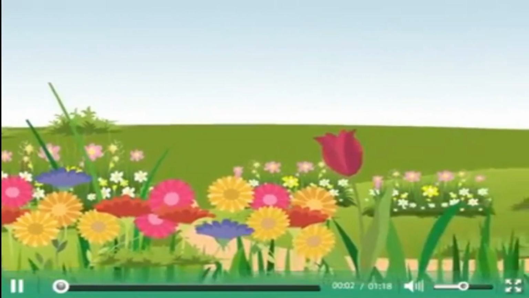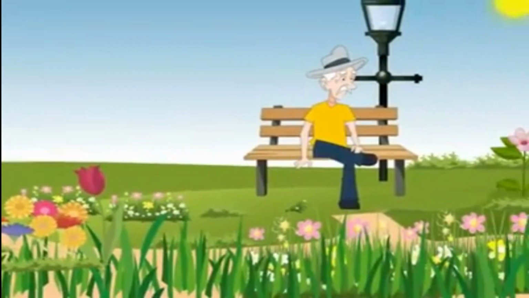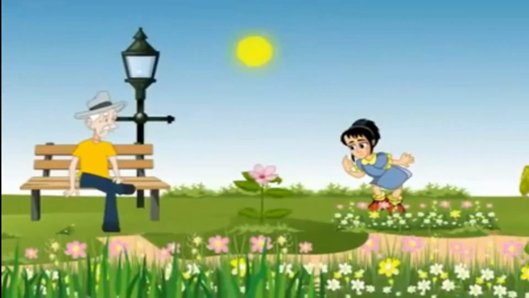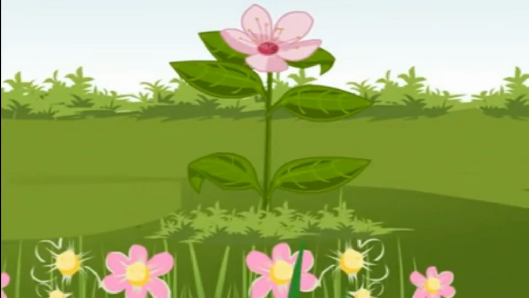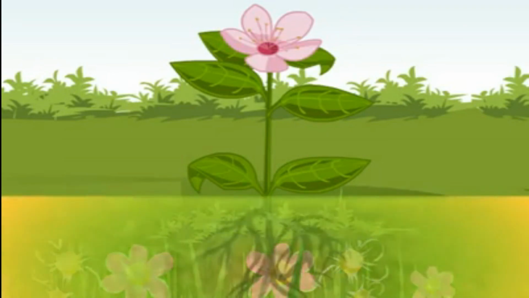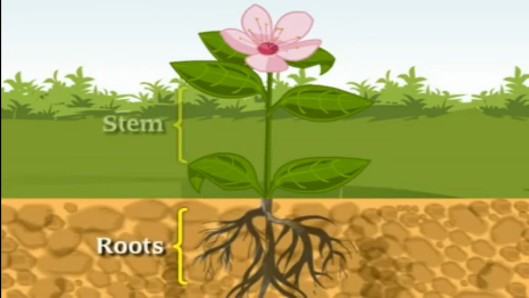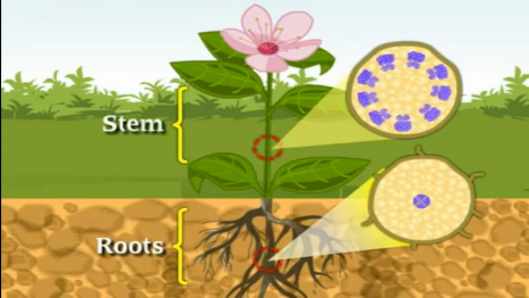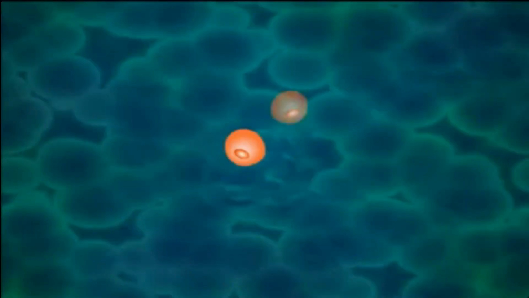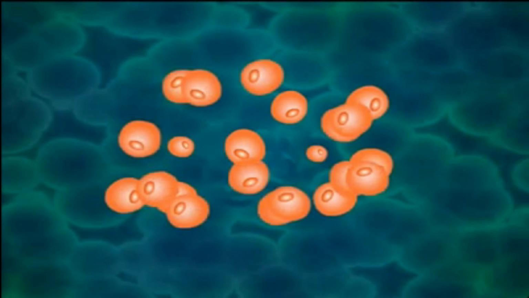Have you ever tried to discover the secret behind the growth of the plant? Whenever you go to a park or garden, let's find it out. We know that the growth of a plant occurs in specific regions like roots, stem, etc. These specific regions are composed of tissues. Going in depth of plant tissue system, you will see the cells that form these tissues. Other than plants, in animals also, similar cells are grouped together to form tissues.